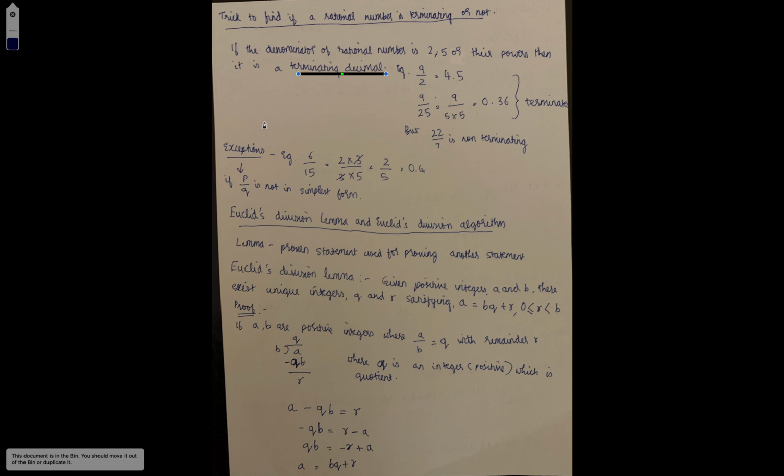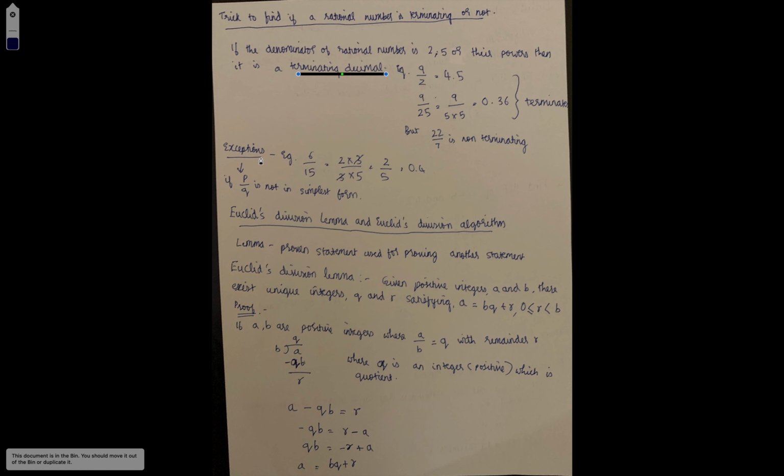So here I've written exceptions, but I'll tell you there are no exceptions. I mean, you'll be a bit confused now. Then I'll introduce it to you. Example, 9 by 2. Its denominator is 2, so it will be a terminating decimal, 4.5. 9 divided by 25, which is equal to 9 divided by 5 into 5, is equal to 0.36, which is terminating. But 22 by 7 is non-terminating, because 7 cannot be written as a power of 5 or power of 2 or multiplication of the powers of 2 and 5.